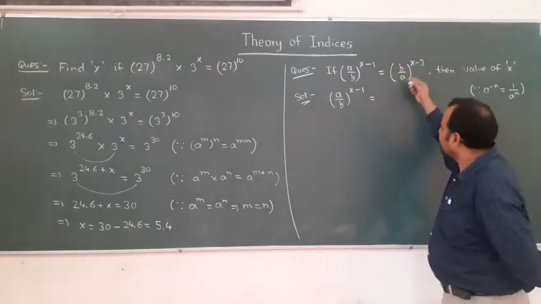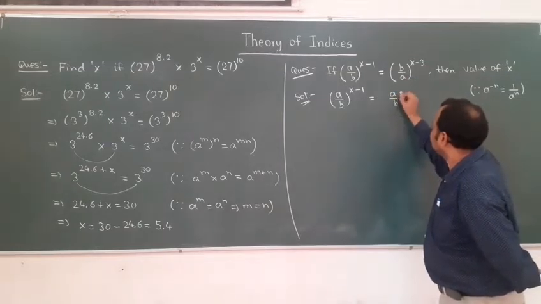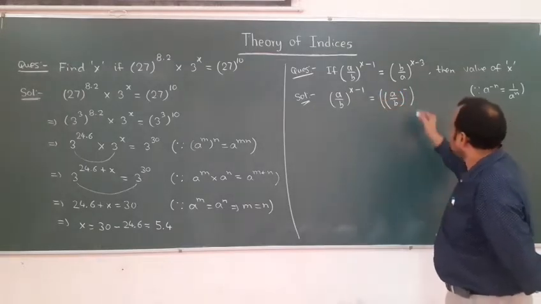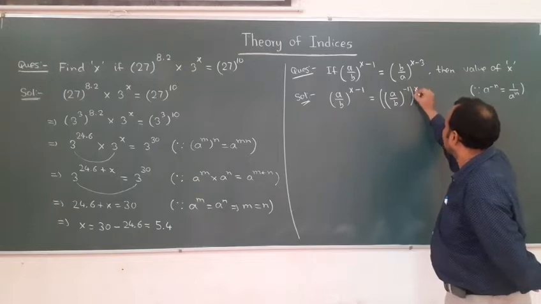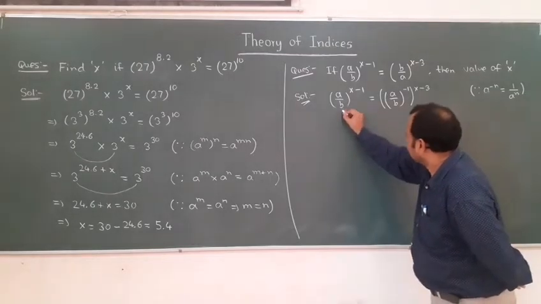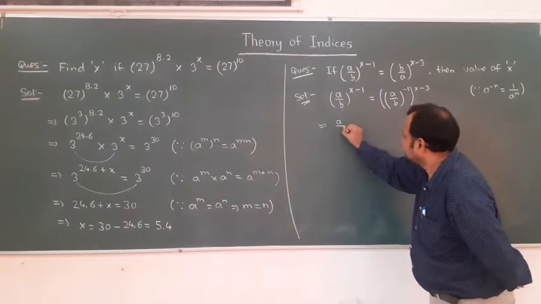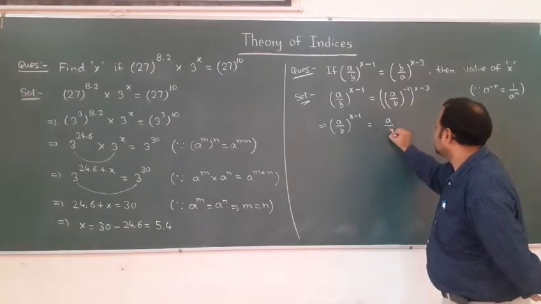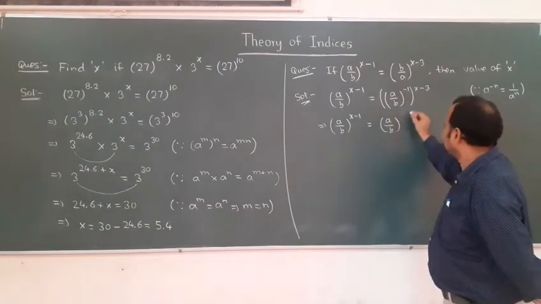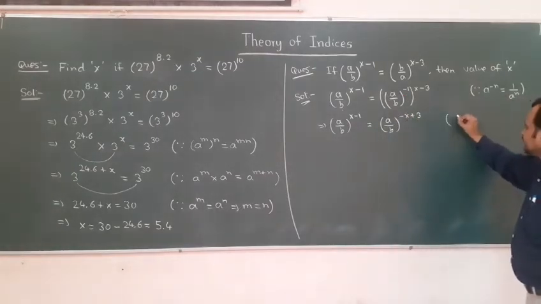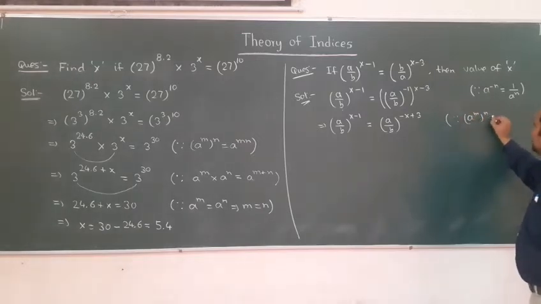So b by a, if you take the reciprocal, what you will get? You will get minus here. I hope it is clear. So this I can write as minus 1 and here x minus 3. Now let me write one more step. So (a/b)^(x-1) is equal to (a/b)^(-(x-3)), so powers will get multiplied, minus x plus 3. By which result? (a^m)^n is nothing but a^(mn). So I applied this result.